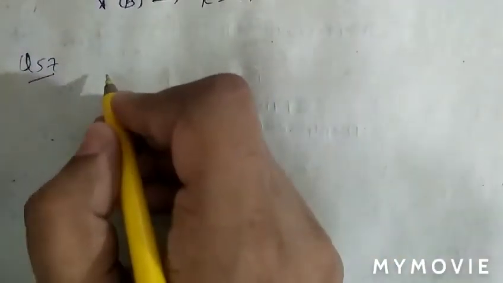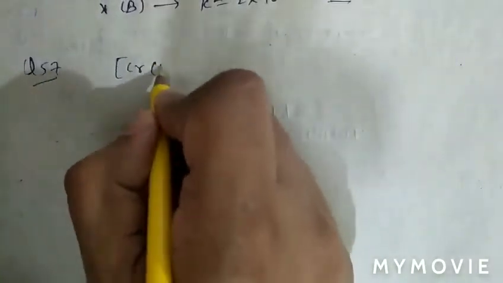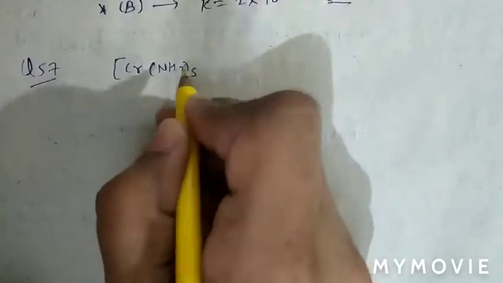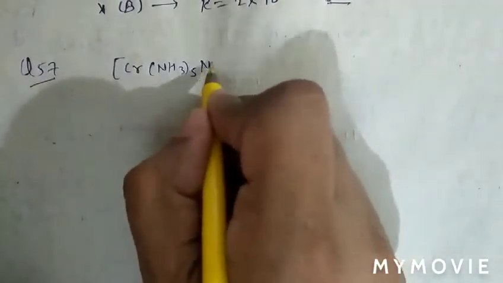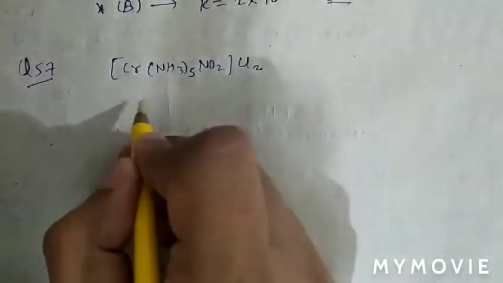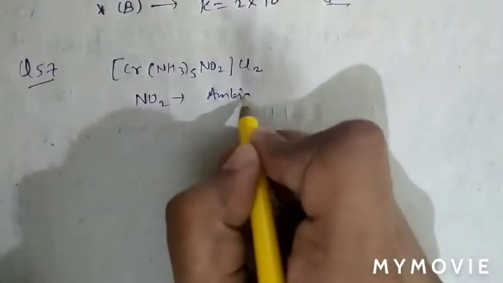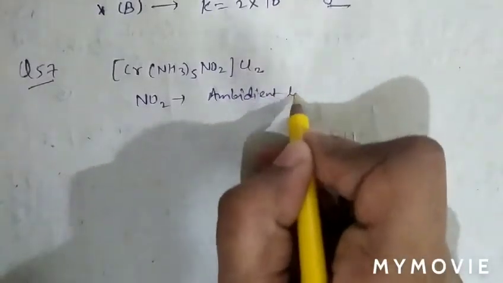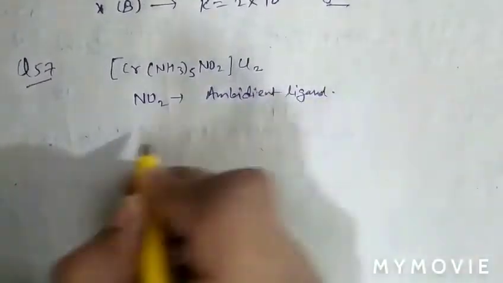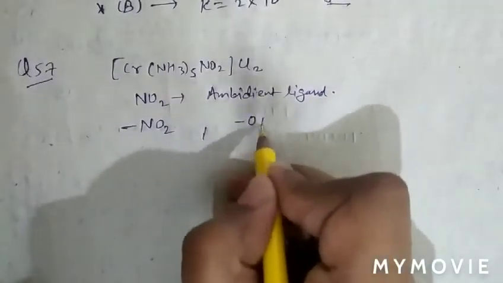Question number 57, the isomerism shown by this compound. The compound is this one. As we know, in this compound NO2 is an ambidentate ligand. It can bind through the N side as well as through the O side.